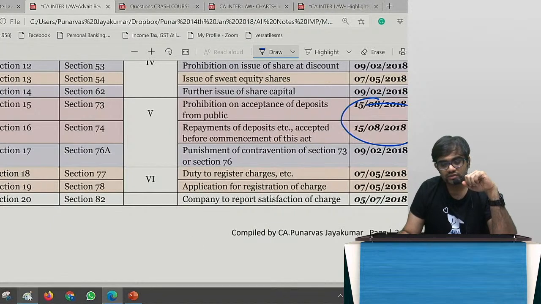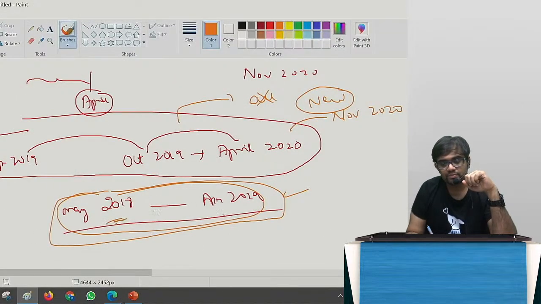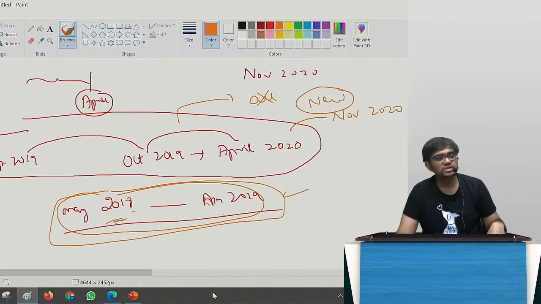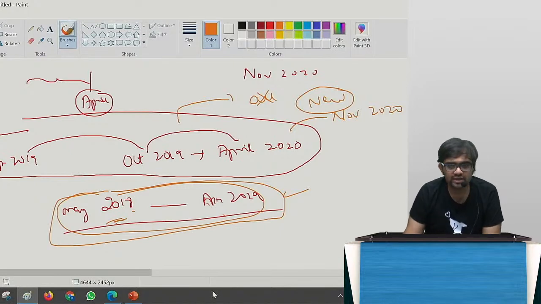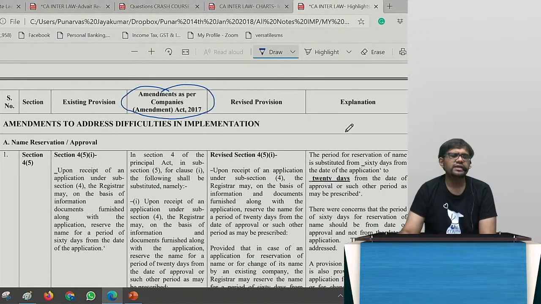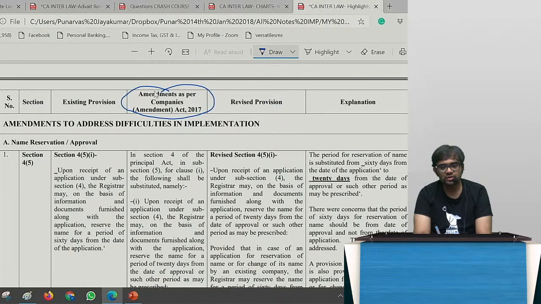So what I am trying to tell is, from May 18 to April 19 also, many changes came. That part also we need to study. Where is that part? That part is given in this highlights file. The highlights file speaks about amendments as per the Companies Amendment Act 2017. So 2018 and all those things.